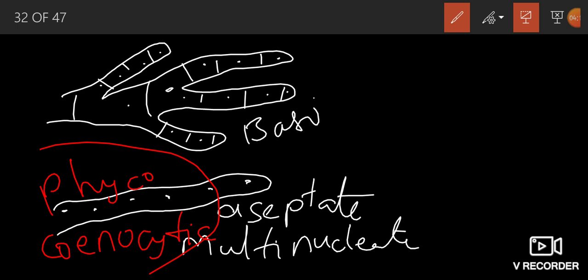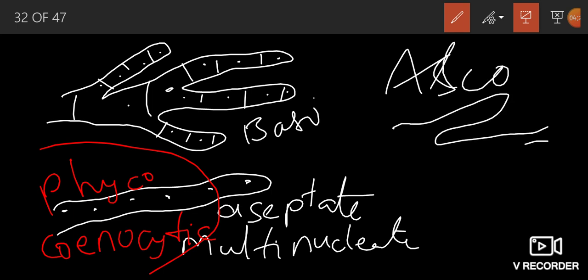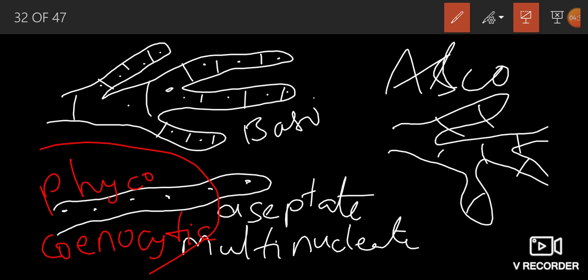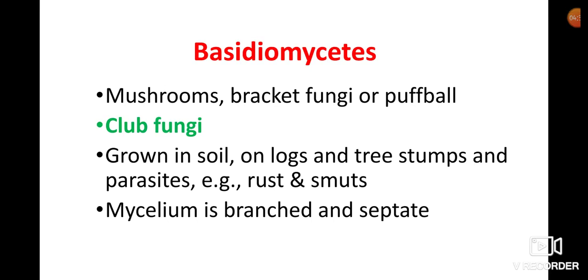And in Ascomycetes, hyphae are branched and septate, like Basidiomycetes. So in Basidiomycetes, mycelium is branched and septate. Septa are present and form different compartments. Each compartment contains a nucleus.